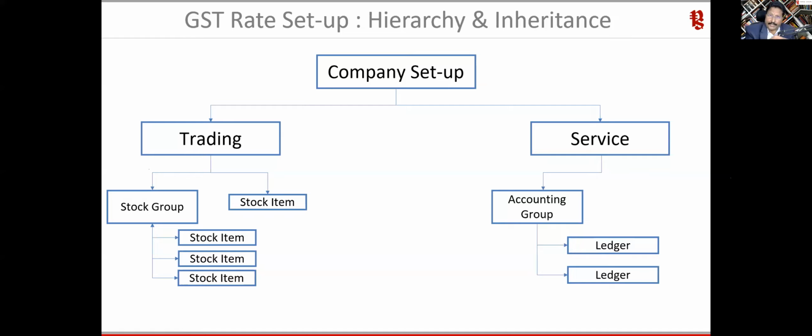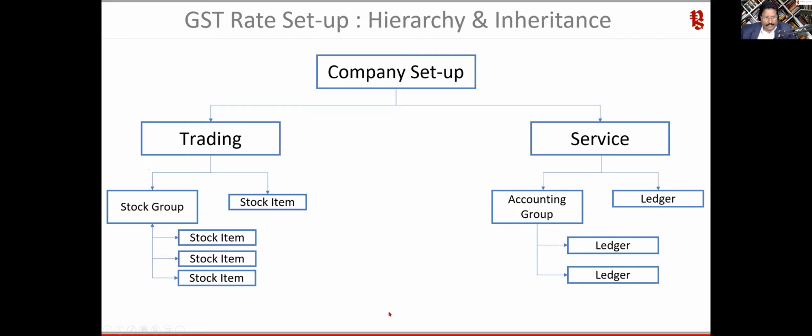Similarly, in case of inventory, if it is given at the company level, you have 50 inventory items now, and later on you are dealing in another 50 new items, you will just create them the way you have been creating your stock items all these years. Don't worry about GST. Tally will take care of the GST since you have already configured it at the company level.